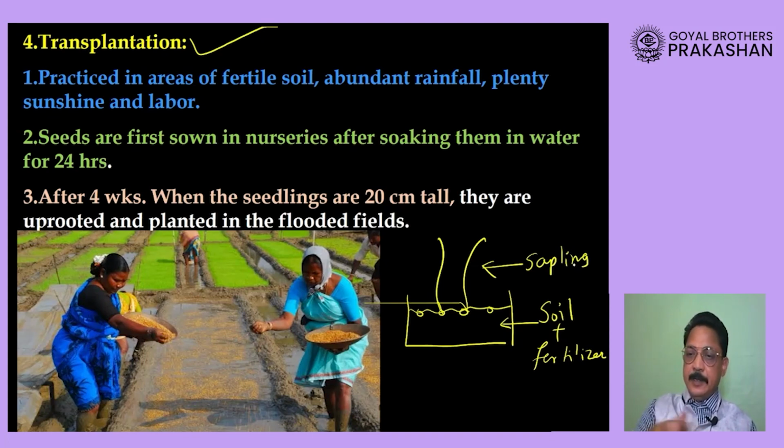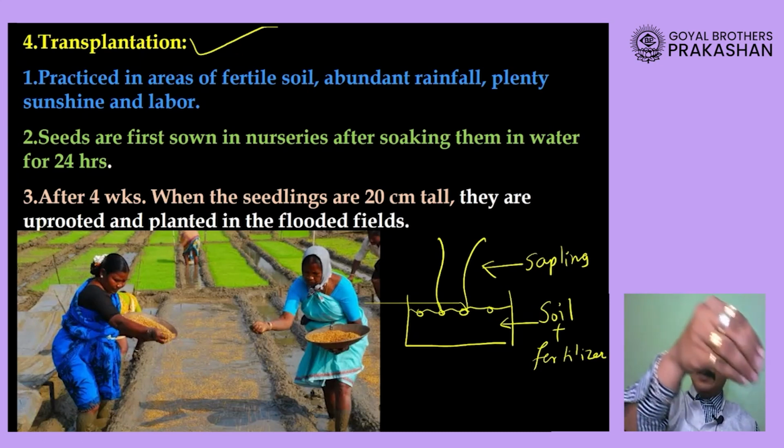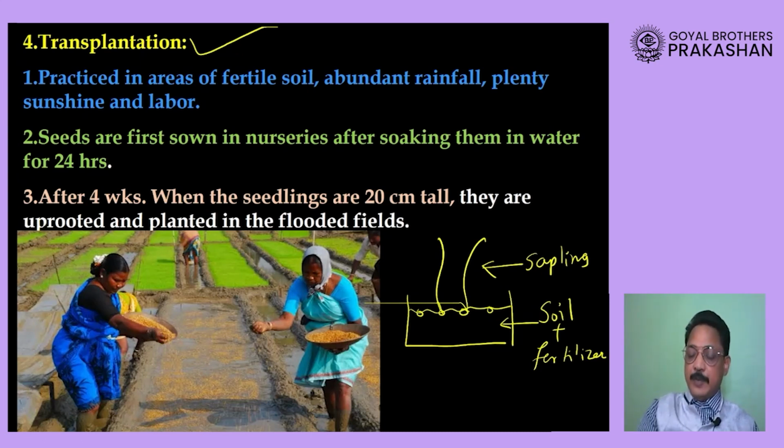So they will take the sapling out, take it to the farm and sow it again, transplant it again. That means taking it from one place and putting it back into the farm. This way the production of the crop increases very rapidly, and this process is called transplantation.